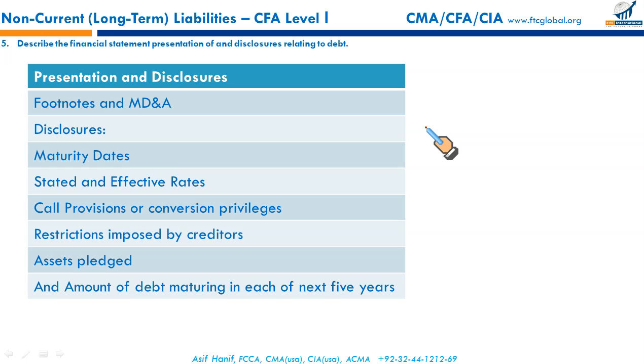Now, next, describe the financial statement presentation and disclosure related to debt. Most of the disclosures would be in the footnotes and MD&A. What will be the disclosures?